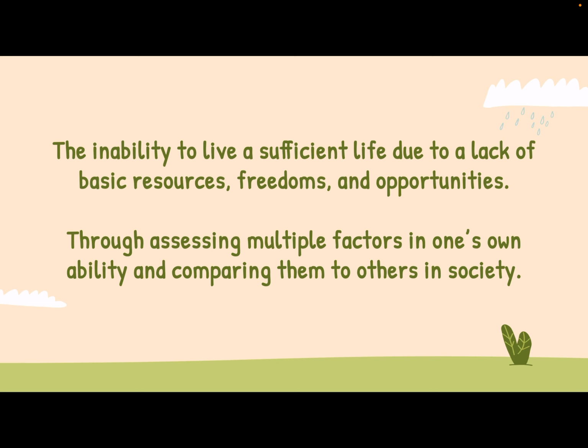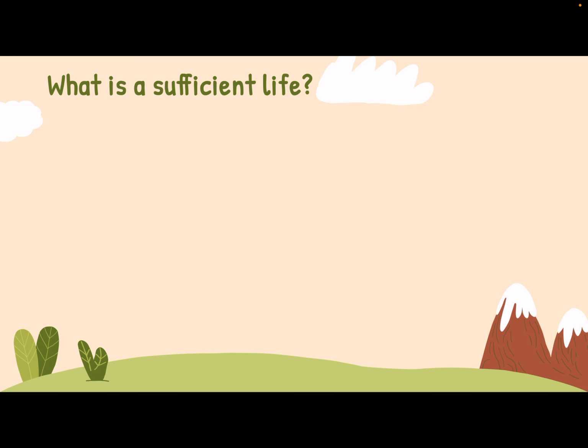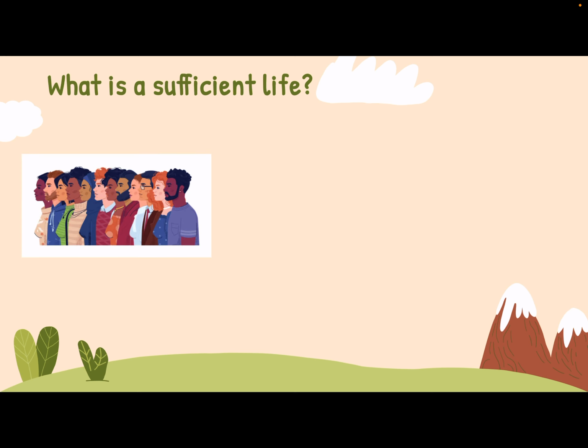We should define poverty as the inability to live a sufficient life due to a lack of basic resources, freedoms, and opportunities. And we should measure poverty through assessing multiple factors in one's own ability and comparing them to others in society. But what exactly is a sufficient life? The short answer is, it's different for everyone. By defining poverty in this way, we allow individuals to determine what a sufficient life looks like for them.